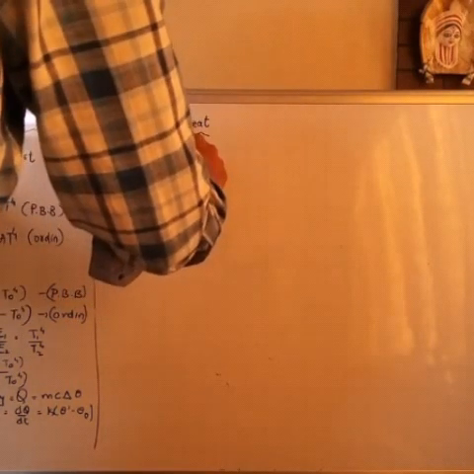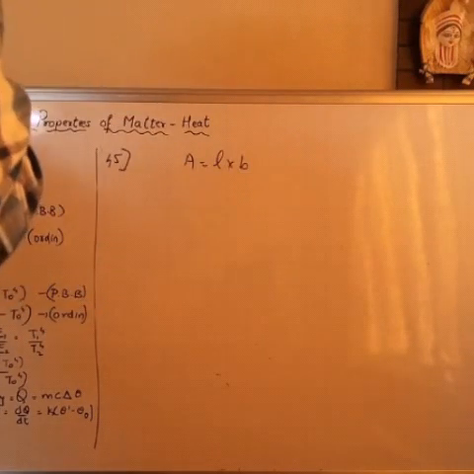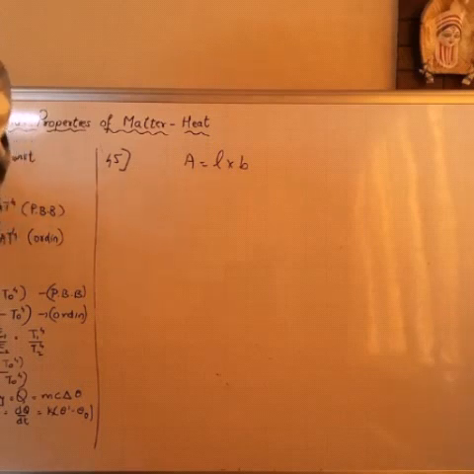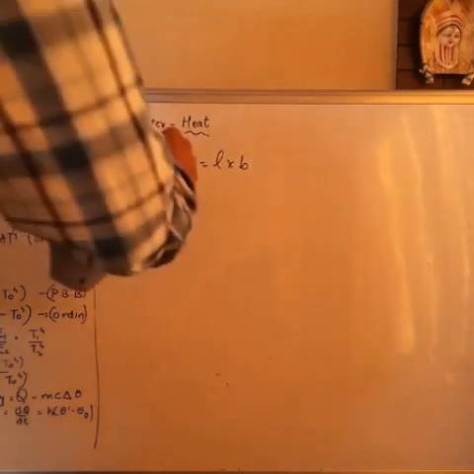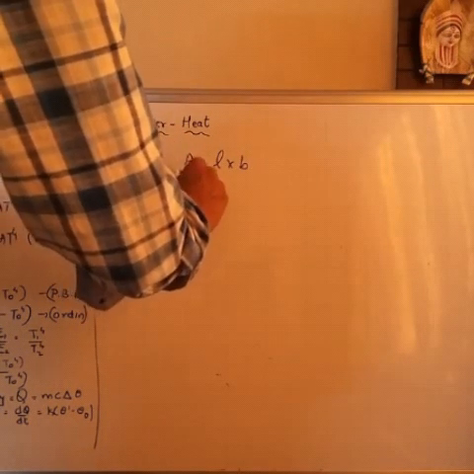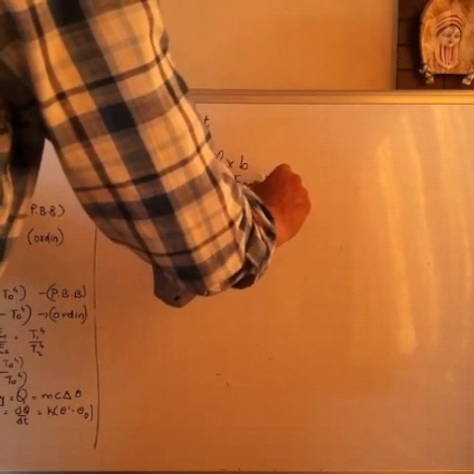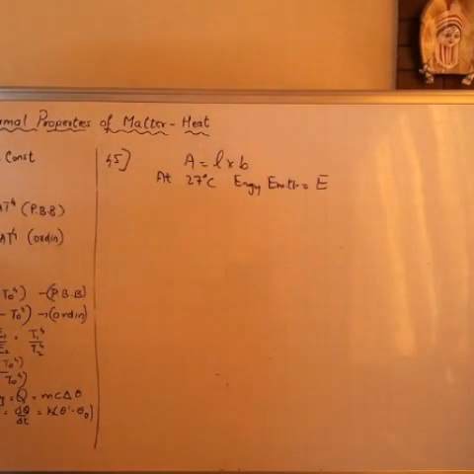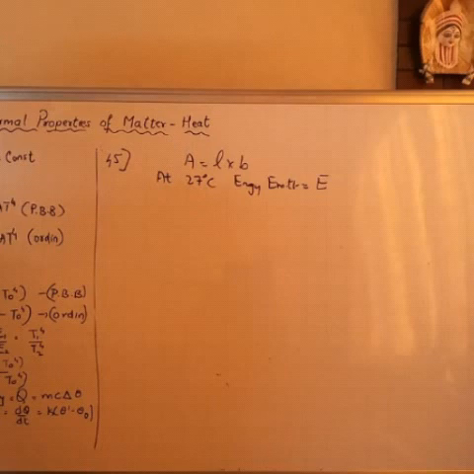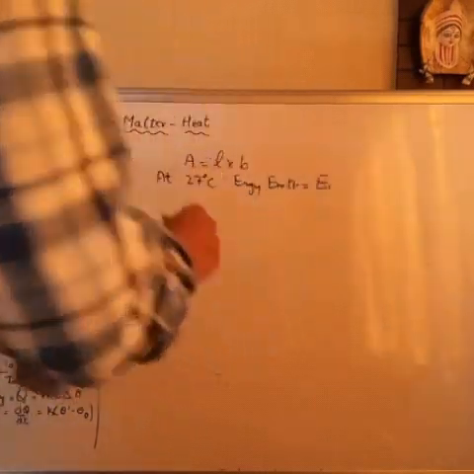Let the area be L into B, and the energy emitted at 27 degree Celsius is given as capital E. At 27 degree Celsius, energy emitted is capital E. Now I call this as suppose E1.